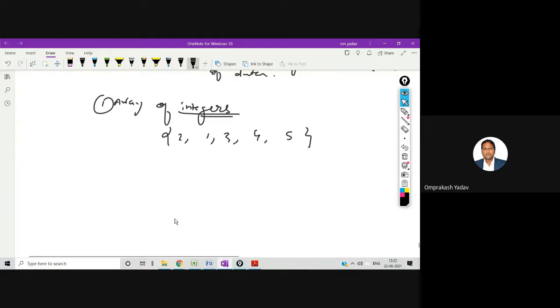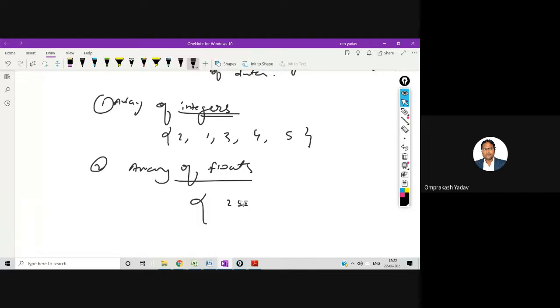If it is an array of floats, I can have something like 2.5, 1.5, 2.3, like this, an array of floats. One thing you remember is that in an array we cannot have different types of data elements.